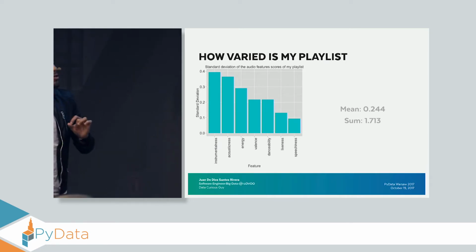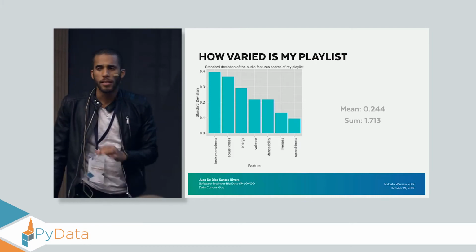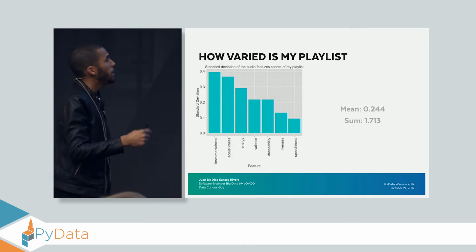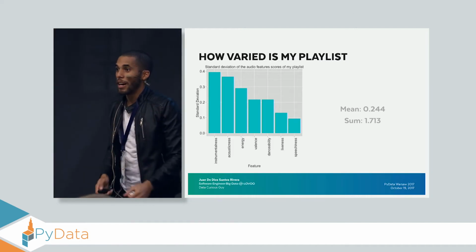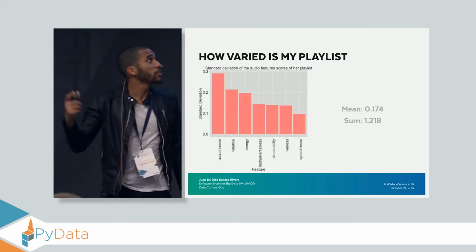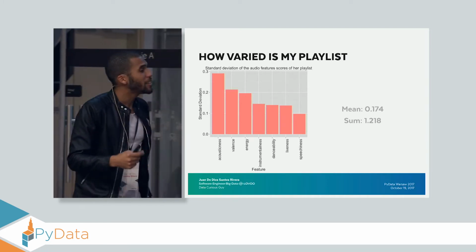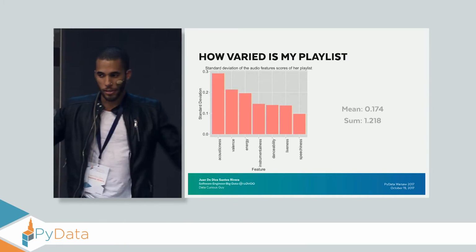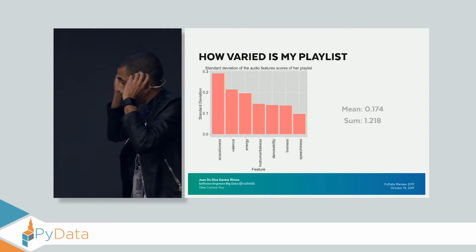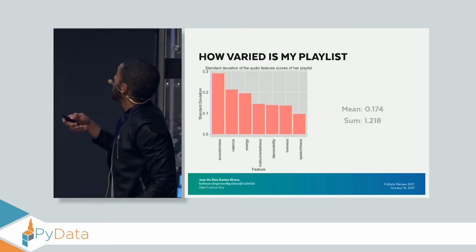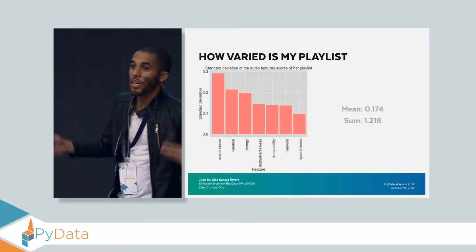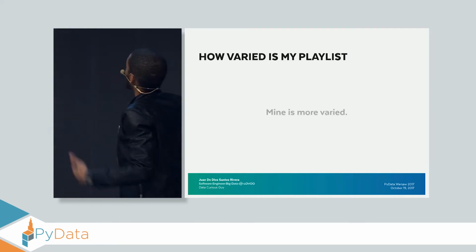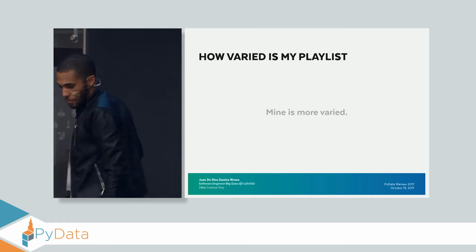However, I want you to take a look at the mean and the sum. This is the important thing here. The mean in my case is 0.24, and the sum is 1.7. On her side, it's less: the mean is 0.17, and the sum is 1.21. So according to the standard deviation, if we sum all of them, mine is greater, meaning that I have more dispersion in my playlist, meaning that mine is more varied.